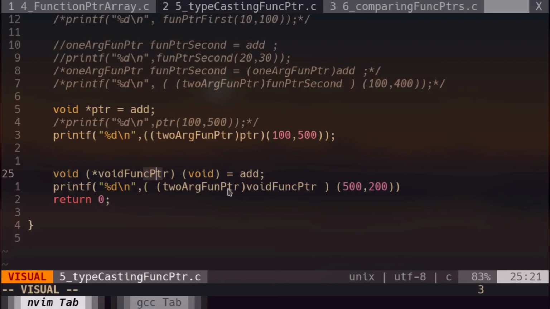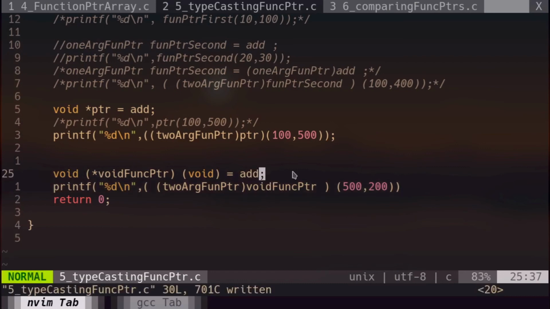Obviously it will throw a warning, and in the subsequent printf statement where I am trying to invoke the add function using the void funcptr, I am actually typecasting the void funcptr first to the type 2arg funcptr. Then after doing that operation, I am trying to invoke the function whose address is stored inside void funcptr. It is obviously the add function. This line of code, line number 25, shows a warning, and line number 26 will work fine.